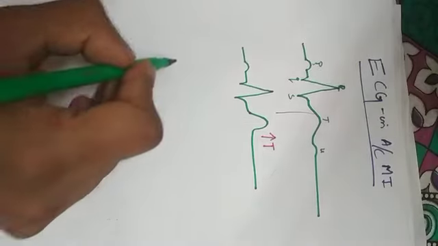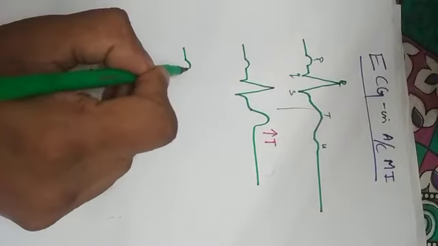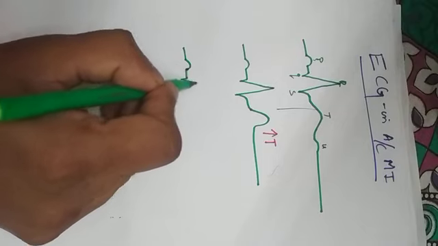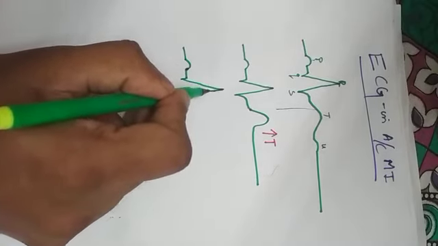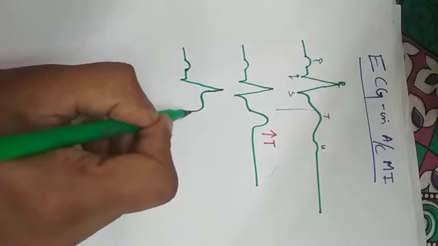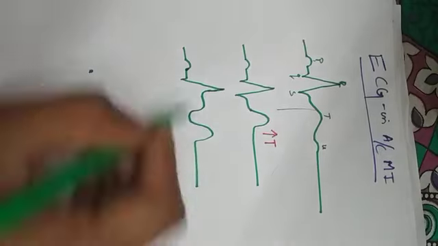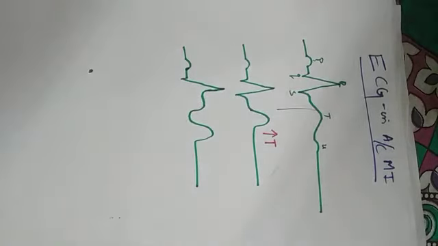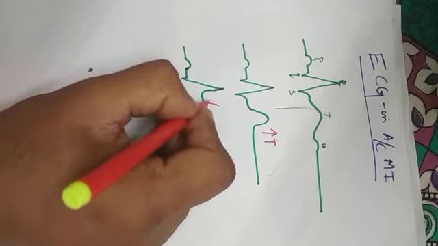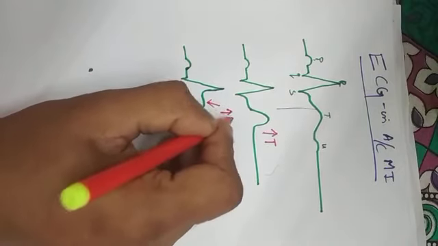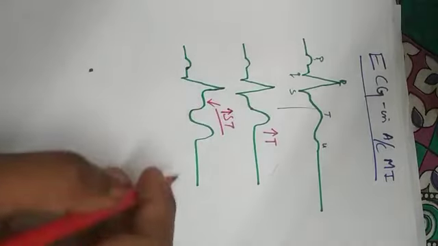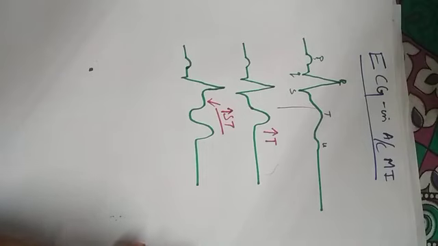Then the second change. The second change is ST segment elevation. There would be elevation of the ST segment. ST segment elevation. This is the second change in myocardial infarction that takes place around 2 to 4 hours after myocardial infarction.